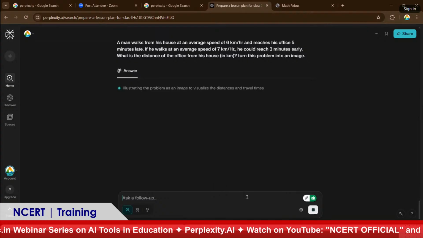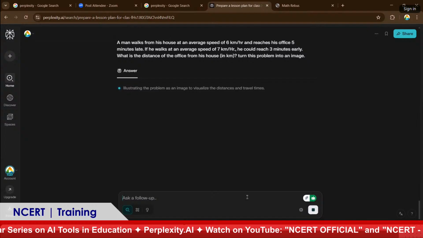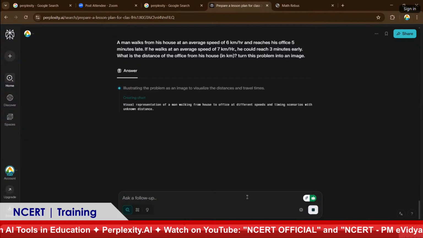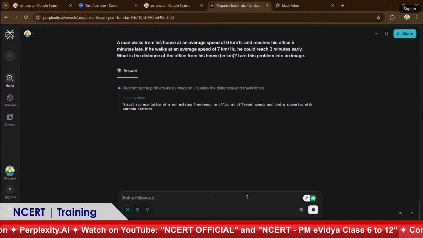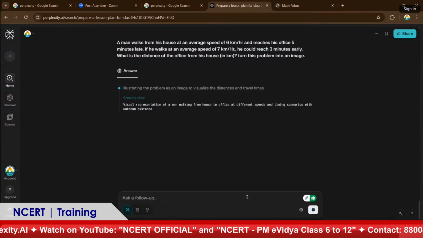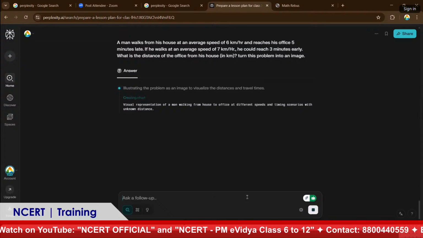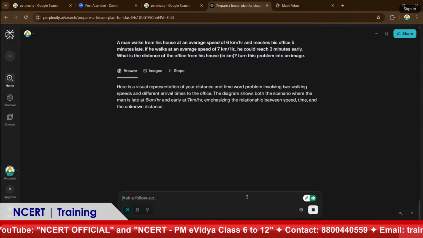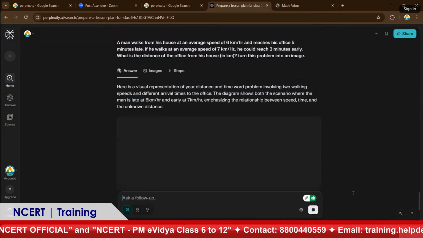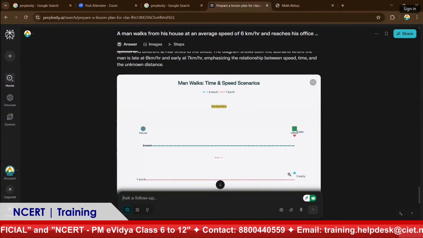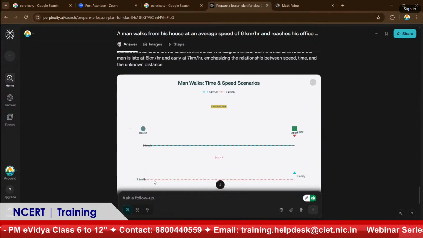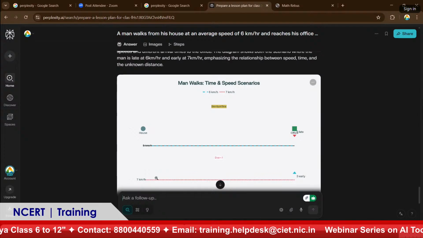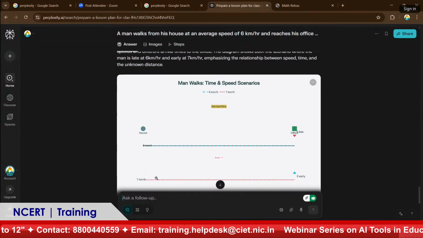It just thinks about what is there in the problem. Of course, creating these images may not work exactly in one go. It won't give it; we have to train it. So this is not what I am asking. But you can see that it is trying to give you an image. You can see that this is the house, this is the office, this is 5 kilometers per hour, this is 3 kilometers per hour. You can observe that, just a simple thing.